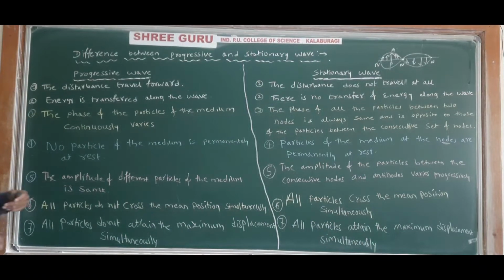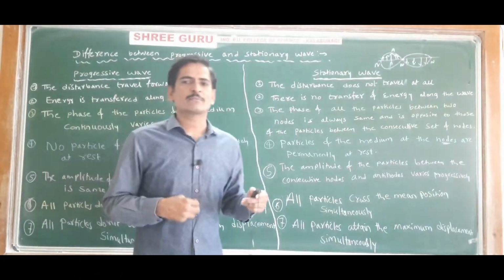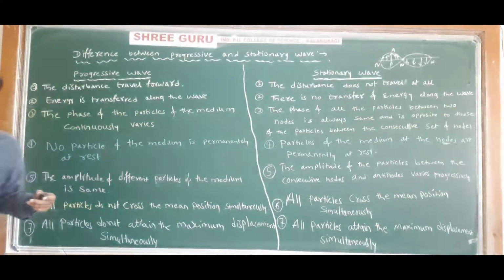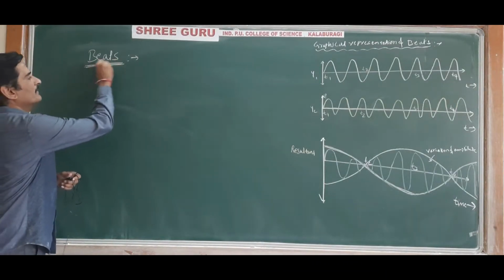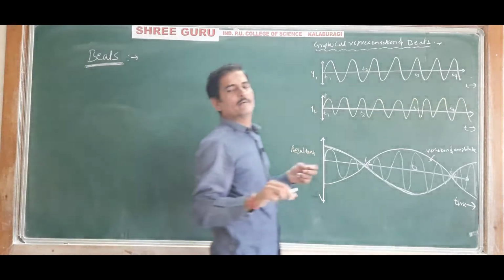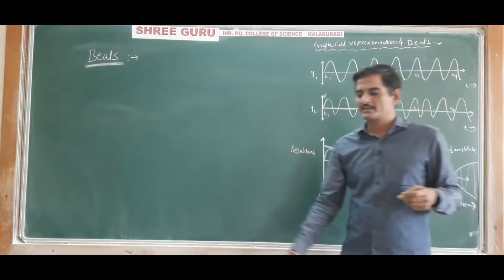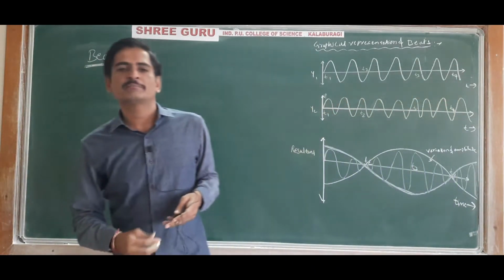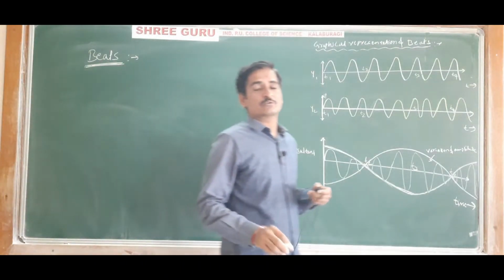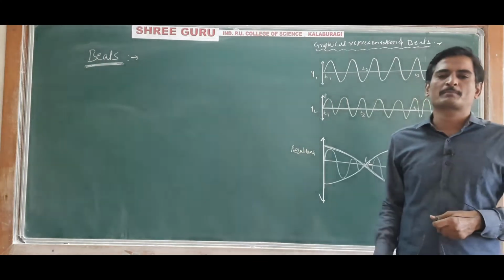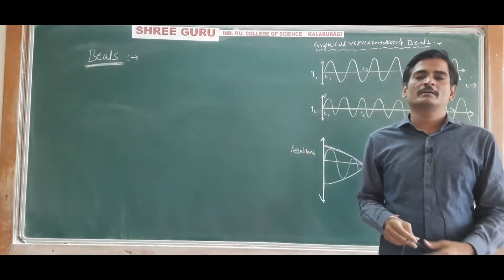So now next concept. Next we study about the beats. Okay. So now let us understand the concept of beats. So what is beats? Here we are studying the applications of principle of superposition. You know that in the previous video lecture I told about the principle of superposition, and there are 3 applications.